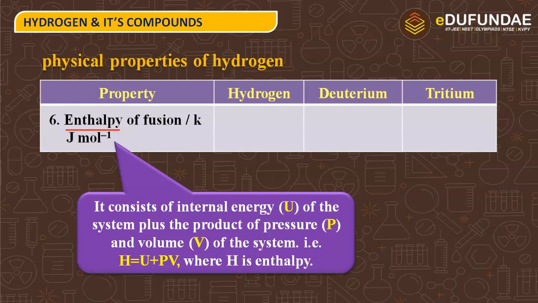So enthalpy consists of internal energy of the system plus the product of pressure and volume of the system, and the expression is H is equal to U plus PV.